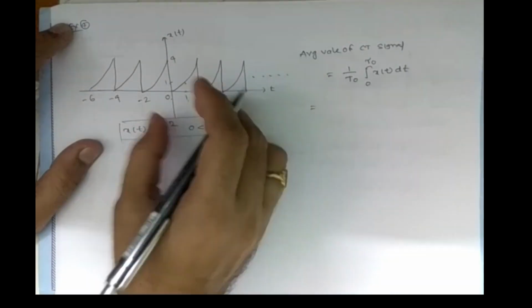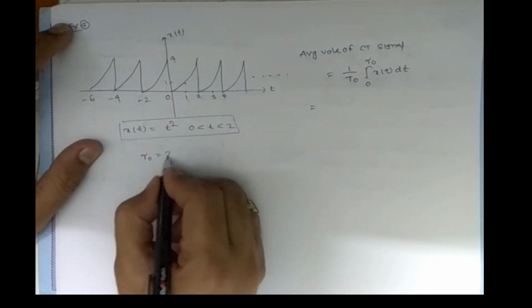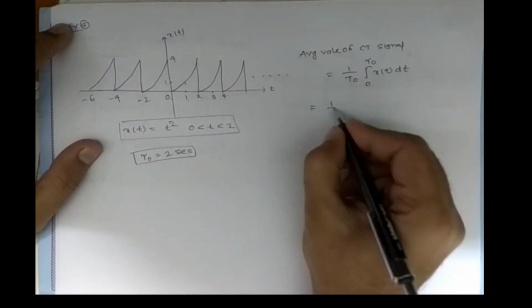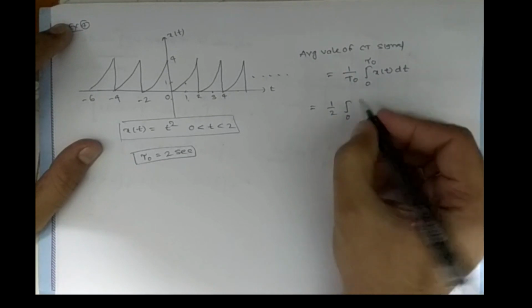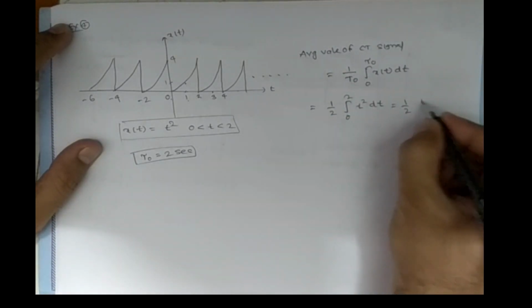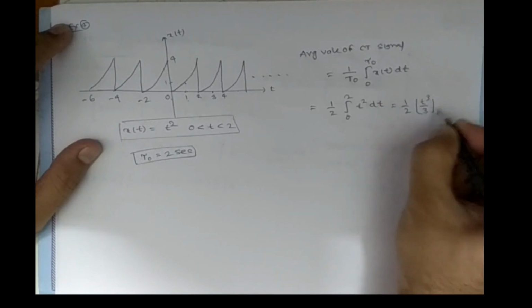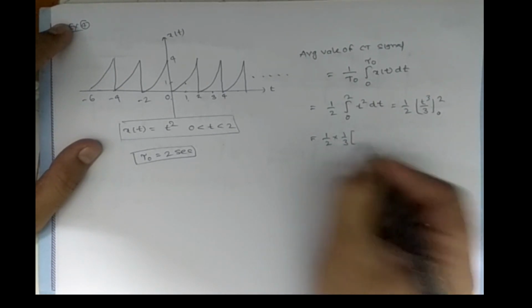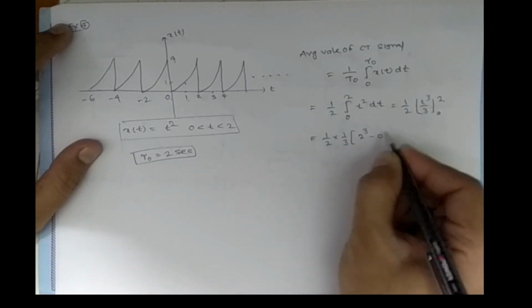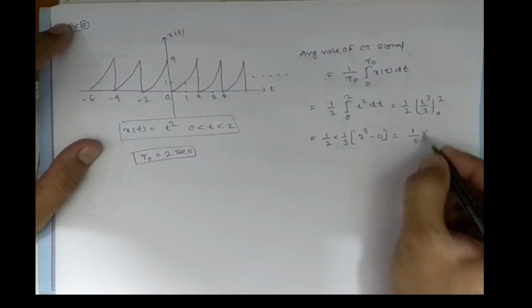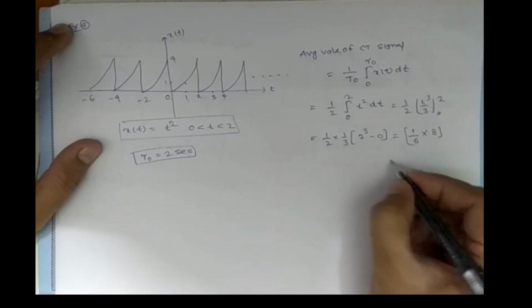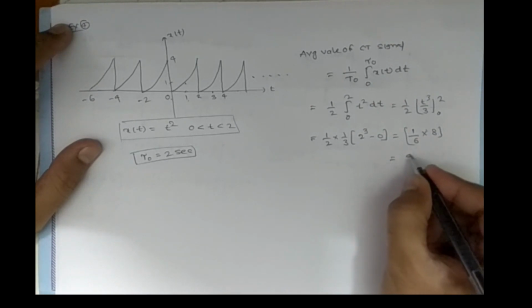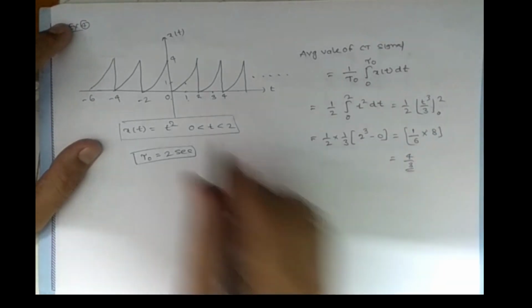What is the fundamental time period tau naught? It equals 2 seconds, because every 2 seconds it is repeating. So 1 by 2, integral 0 to 2 of t square dt, 1 by 2 into t cube by 3 from 0 to 2, 1 by 2 into 1 by 3 into 2 cube minus 0, which is 1 by 6 into 8. So 4 by 3 is the average value of this signal.